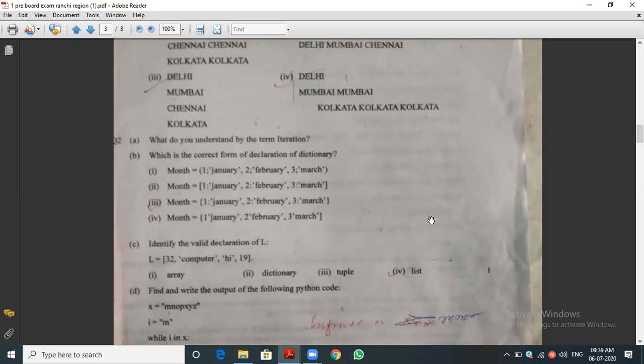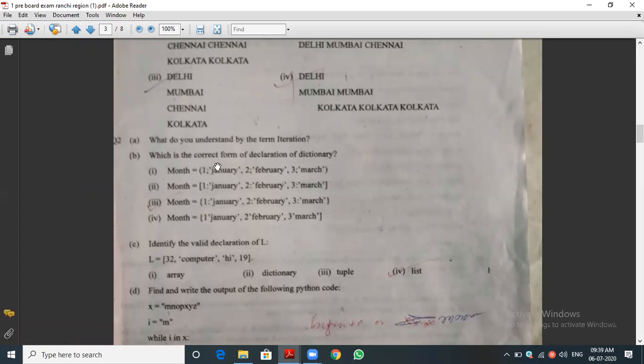Definitely we can use the iteration concept in the loop concept only, either a while loop or a for loop. That time only the value will automatically get iterated. While loop means manually we have to iterate. For loop means every time the value will automatically be iterated. We have to give one example. Either you can write the traversing program also.